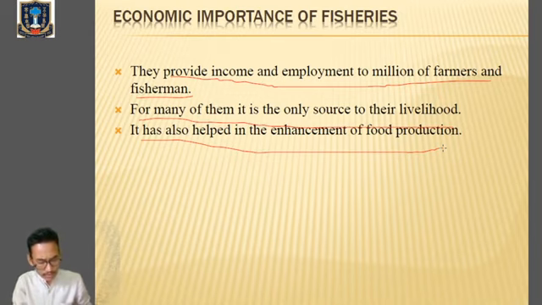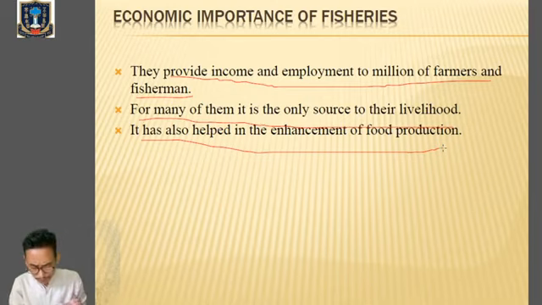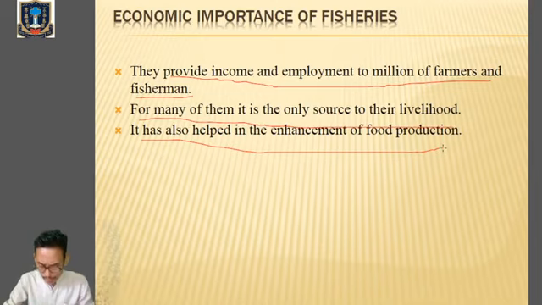The next one, we have to remember the word green revolution also. Green revolution is mainly concerned with increasing the production of food grains, which we will discuss when we go through plant breeding techniques. Then the next one, you have to remember the name blue revolution, BLUE.